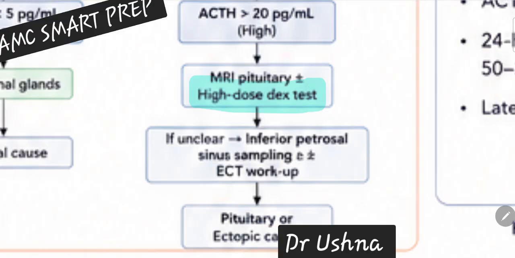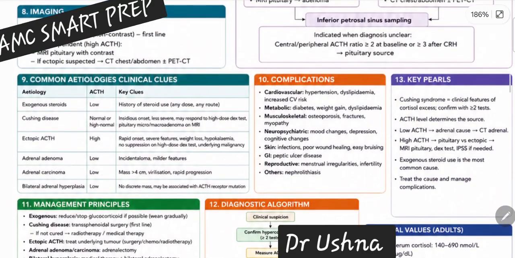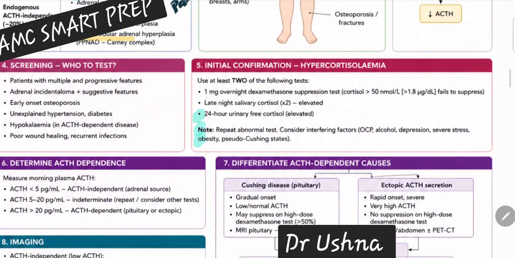This is, you can say, a tricky question, that sometimes low dose, sometimes high dose, you keep on struggling with what is the answer. So always remember that the initial test is always your low dose dexamethasone suppression test.